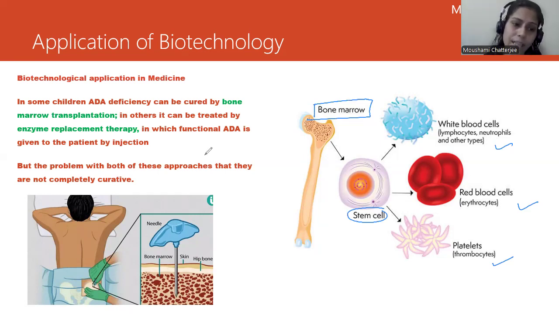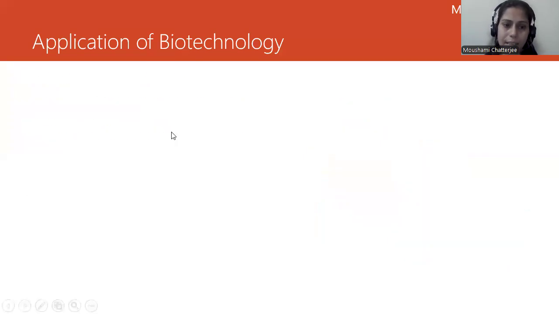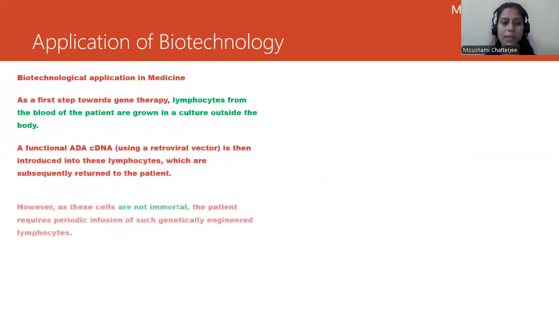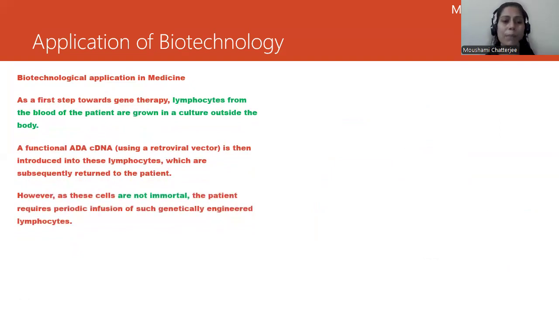So let's proceed. What else can be done to get rid of such diseases? The first step towards gene therapy: lymphocytes from the blood of the patients are grown in a culture outside the body. We have extracted the lymphocytes, a type of white blood cell. There are different types of WBC, agranulocytes and granulocytes. Lymphocytes are one of these white blood cells, extracted from the patient's blood and cultured in the lab.